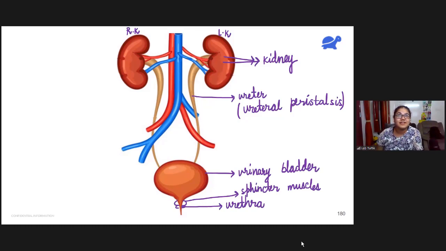Vein. Ma'am, artery. Vein. Okay, a lot of mixed answers here.